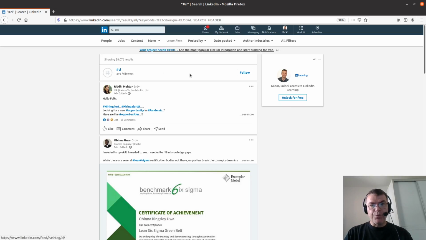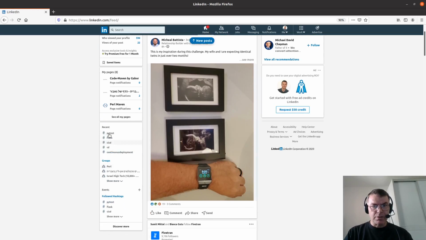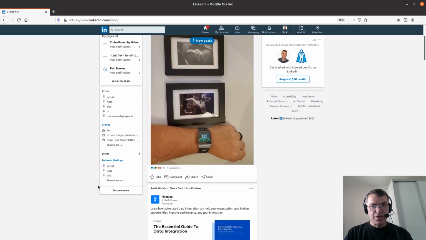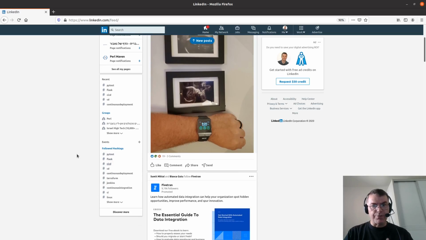You can also follow the tag. When you search for a hashtag, you can follow it, and then if you go back to your home page, you will see all these hashtags. On the left side and the bottom here, these are the recent ones, I guess, that are searched. And here are the hashtags that I followed. So there are more that I've already followed. You can also click on Discover More. For me, it's just a blank screen, so it's quite useless.